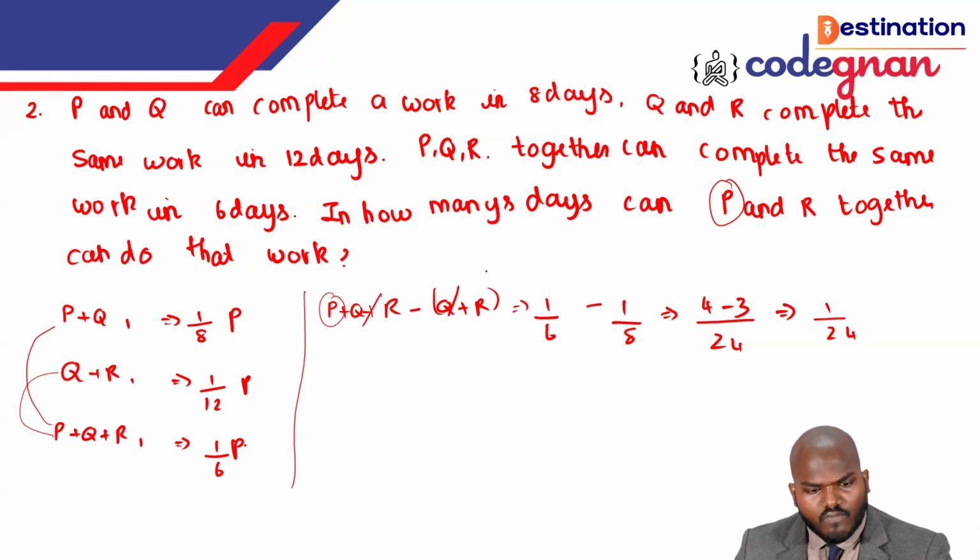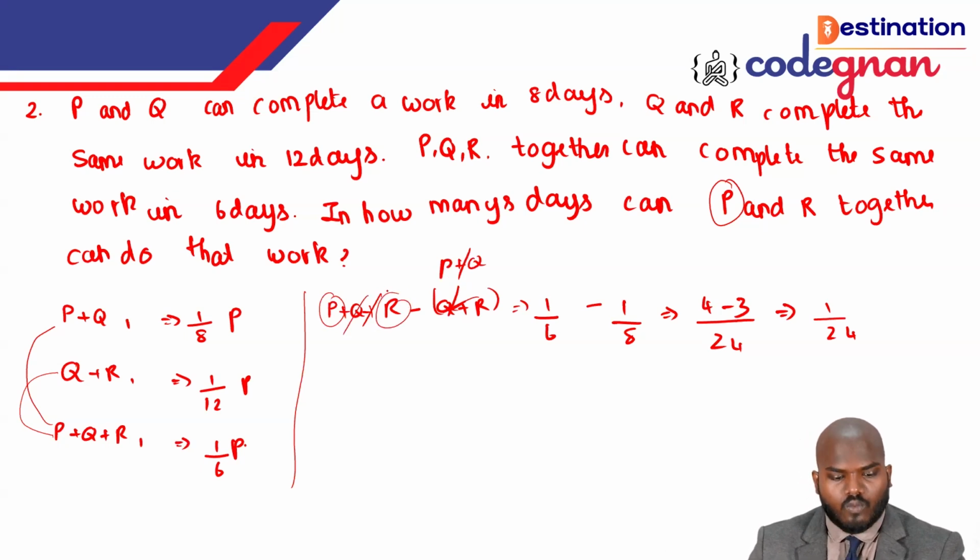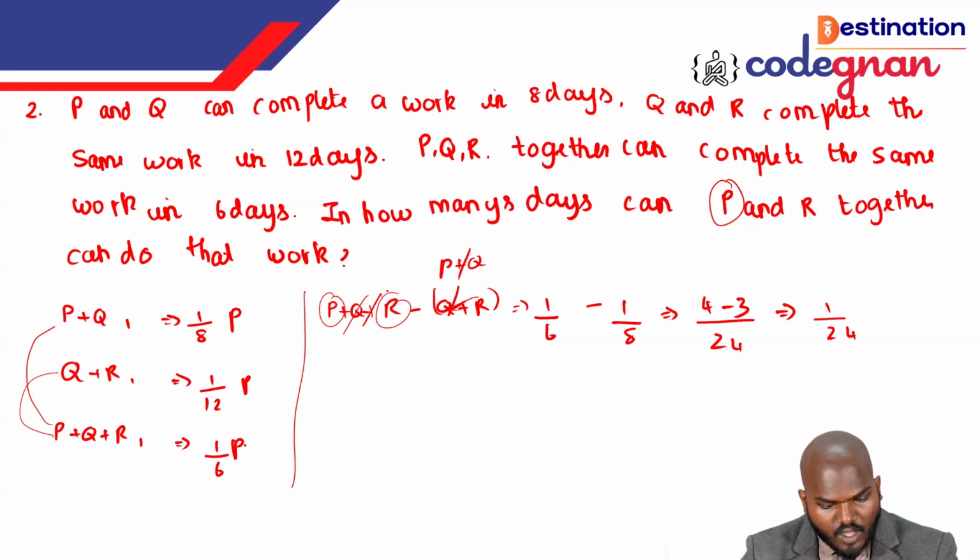Now we want to find the value of R. So P plus Q only, we write P plus Q, and it is written as Q plus R. If you do this, P and Q get cancelled, and you find the value of R. So R can complete the work in 24 days. That is the thing they have given in this one.